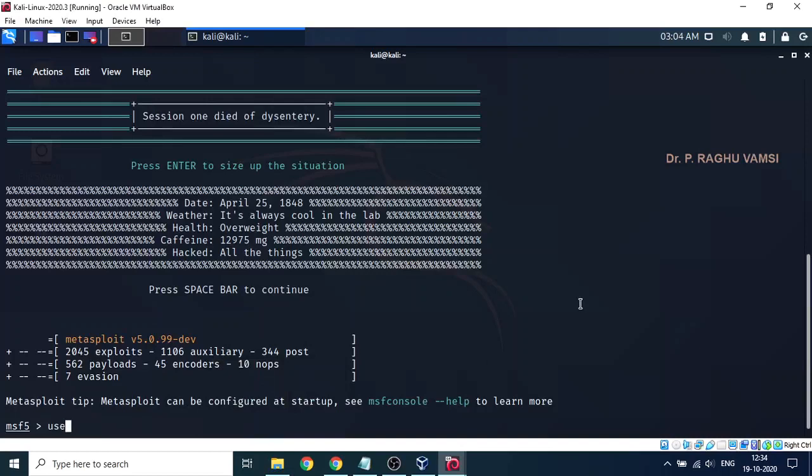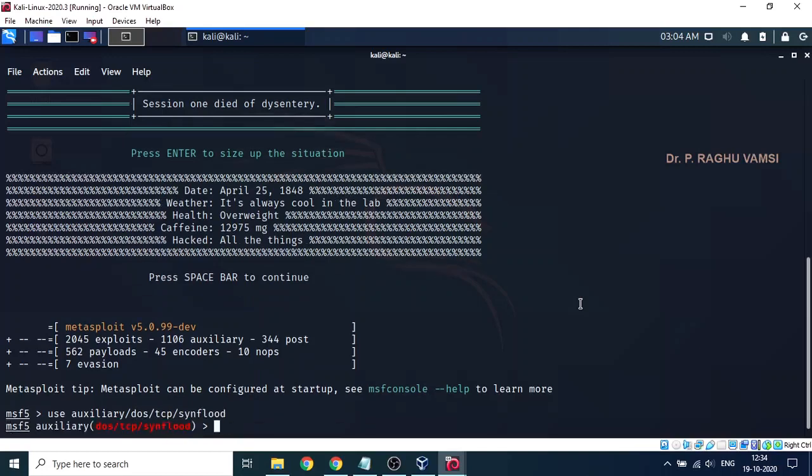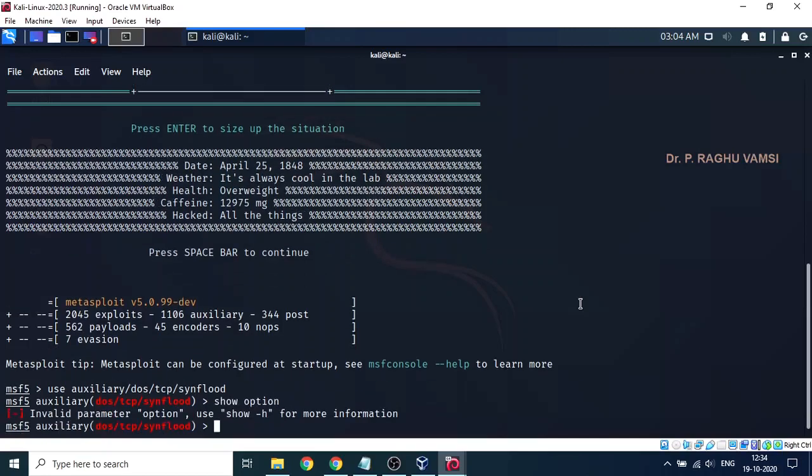So now the MSF console is open. Now we are supposed to use auxiliary/dos/tcp/synflood. In show options, we need to set some options.